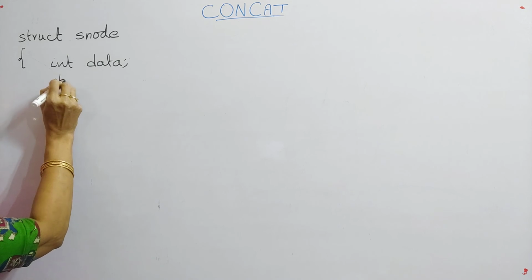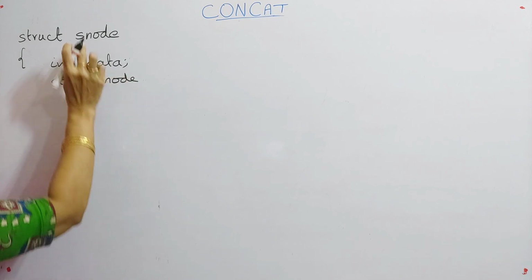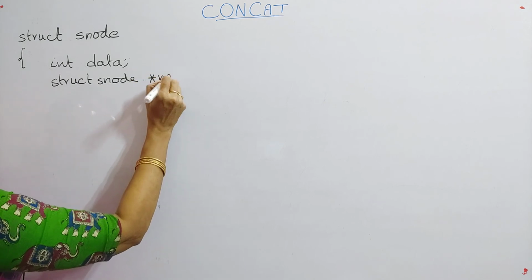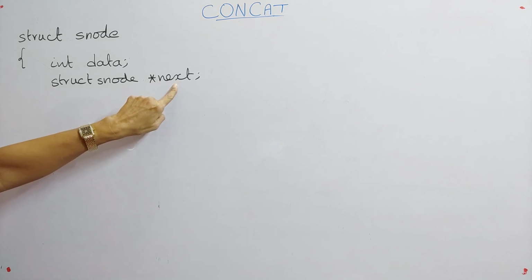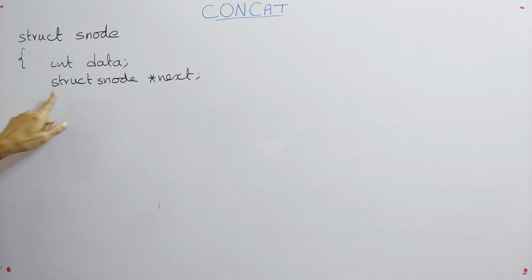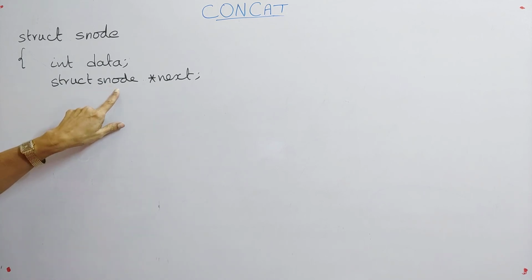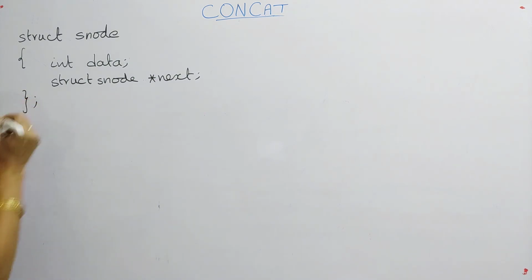The next node is also a node, so that's why we have to use a self-referential structure. That is, you have to declare a structure variable for the same structure within the structure. That is called a self-referential structure. So here we call the link pointer next. What is the data type of next? It is struct S node, where struct S node is a user defined data type that has been defined using structures. So next is a pointer to struct S node. This is how we can define the structure.